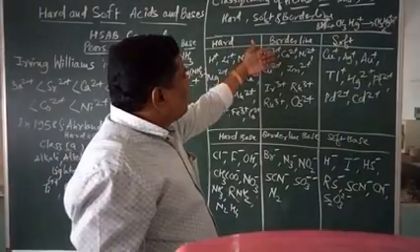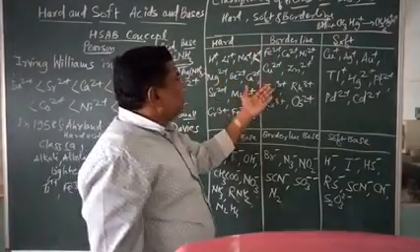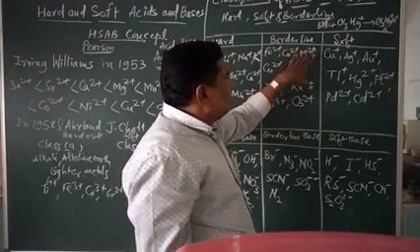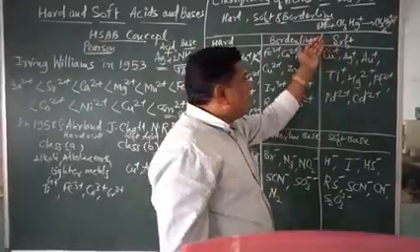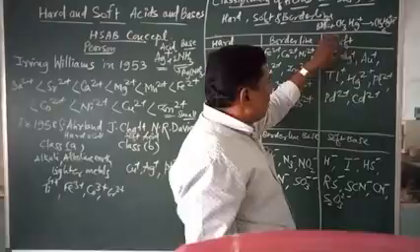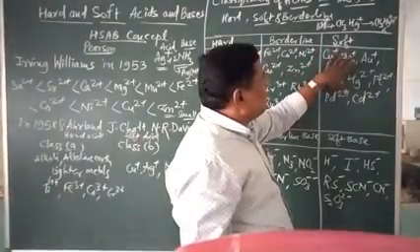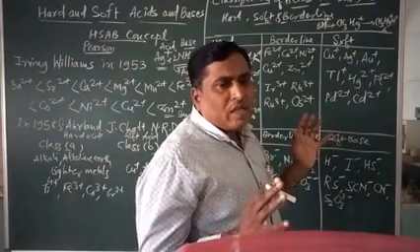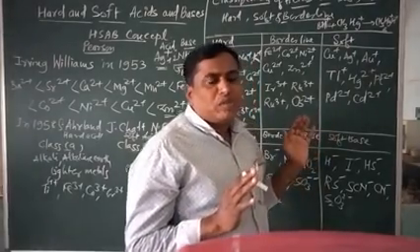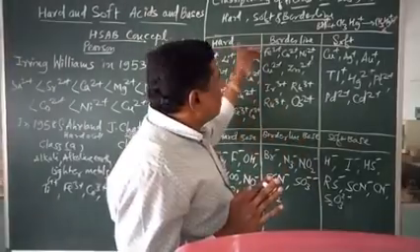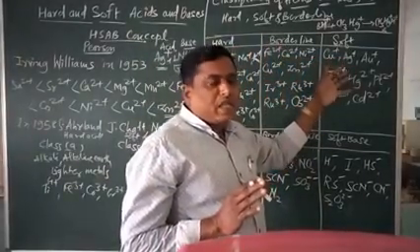Borderline: 2 positive charge, iridium, ruthenium, rhodium, they become borderline. Soft means they possess large size and small positive charge. Generally all the metal ions, all the cations, play a very important role in acting as acids: soft acids, hard acids, borderlines.